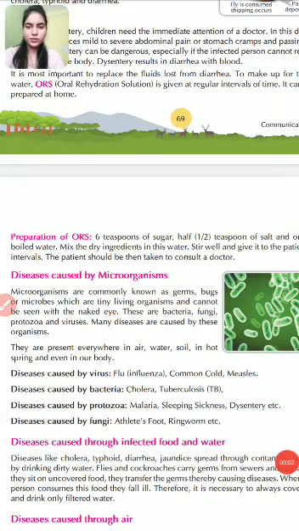Children, there is a solution known as ORS, oral rehydration solution, which is very important for us, recommended by WHO, the World Health Organization. It is given to a victim who is suffering from diarrhea, because in diarrhea there is a huge loss of water, minerals and salt from our body, and ORS helps our body to restore all these things.